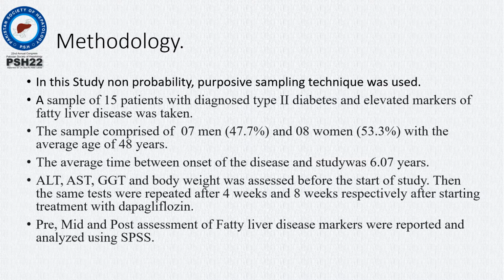In this study, a non-probability purposive sampling technique was used. A sample of 15 patients with diagnosed type 2 diabetes and elevated markers of fatty liver disease were taken. Seven of them were men, 8 were women, with an average age of 48 years. ALT, AST, gamma GT and body weight were assessed before the start of the study. Then the same tests were repeated after 4 weeks and 8 weeks respectively after starting treatment with dapagliflozin. Pre, mid, and post assessment of fatty liver disease markers were reported and then analyzed.